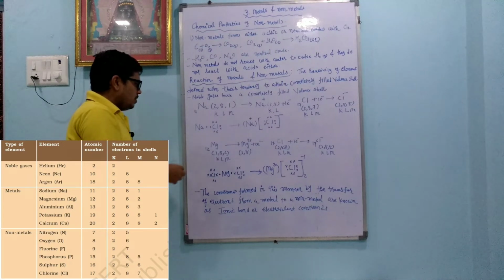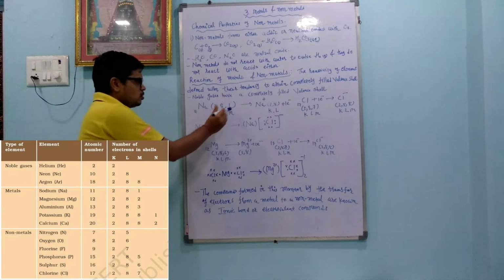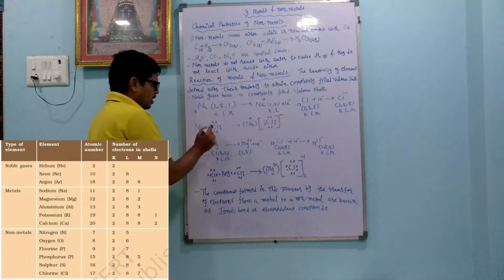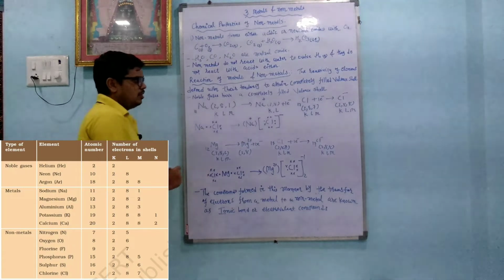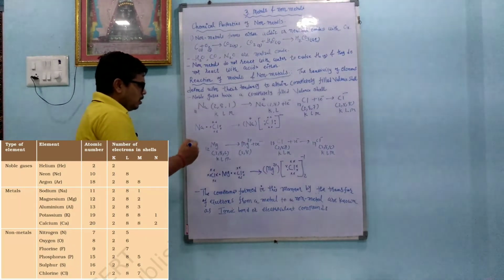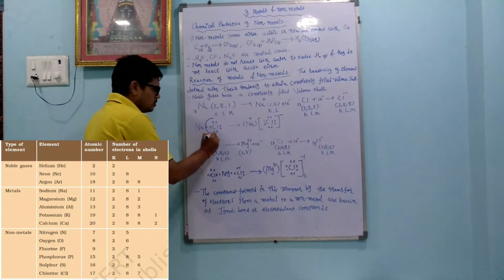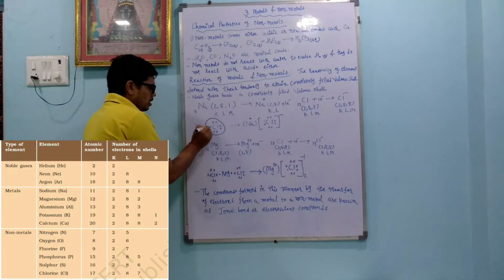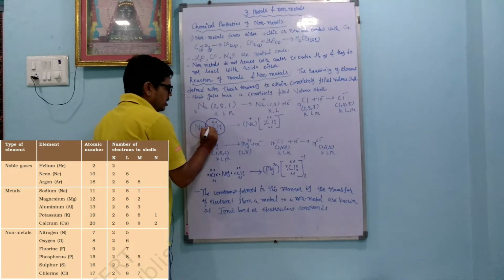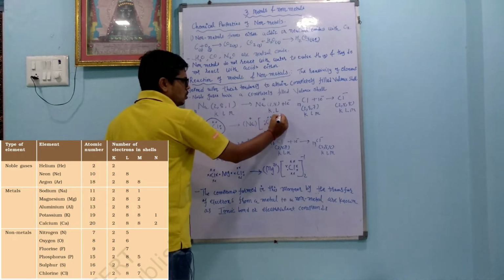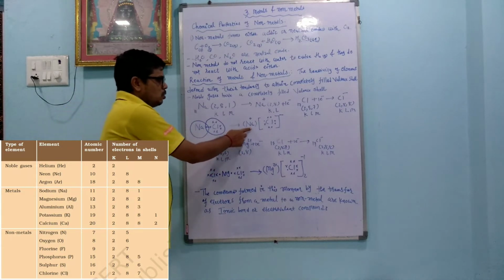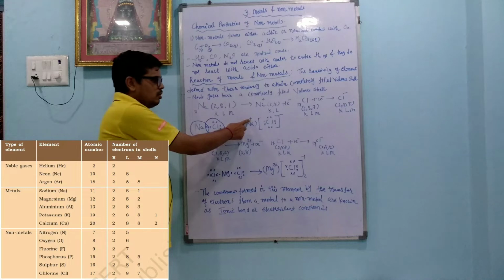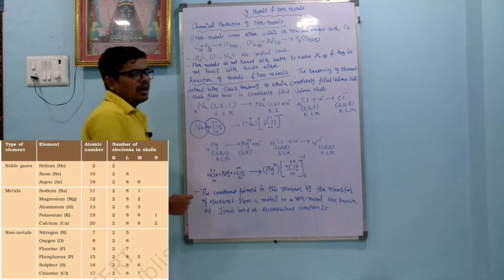So here Na has 1 electron in the outermost orbit and chlorine has 7 electrons in the outermost orbit, which we represent by crosses: 1 2 3 4 5 6 and 7. To complete its octet, chlorine needs 1 electron, so it takes the 1 electron of sodium. Because of that they make a bond, and chlorine is an electronegative element, so it takes the pair of electrons towards its side, so chlorine becomes negative. Sodium loses the electron, so sodium becomes positive. This type of bond is called an ionic bond.